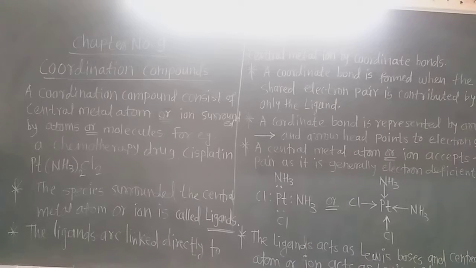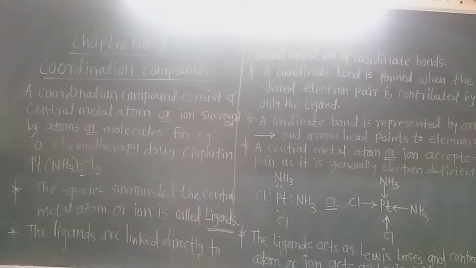For example, a chemotherapy drug cisplatin. Cisplatin has 4 ligands but of only 2 types, that is 2 ammonia molecules and 2 chloride ions, and the same ligands are on the same side of the platinum, so it is cisplatin.